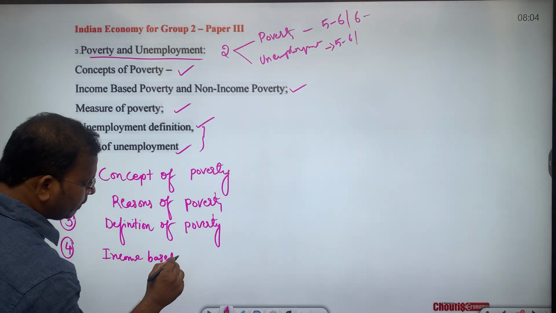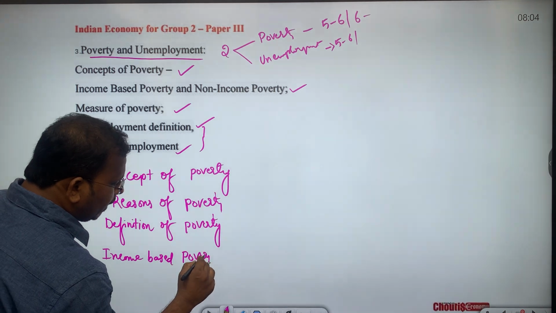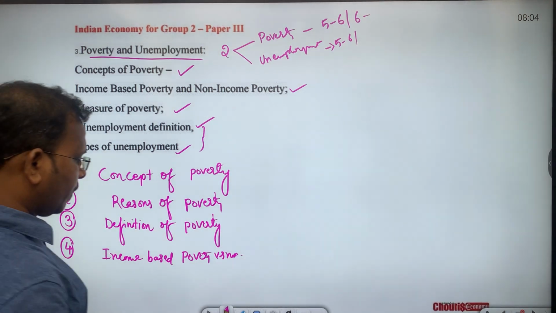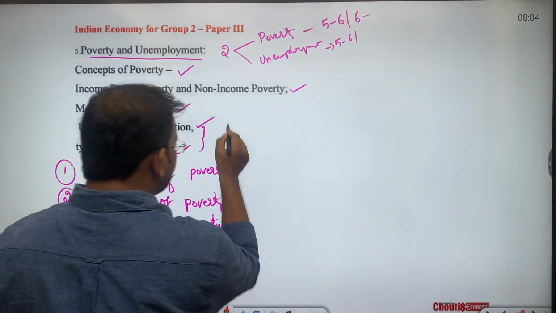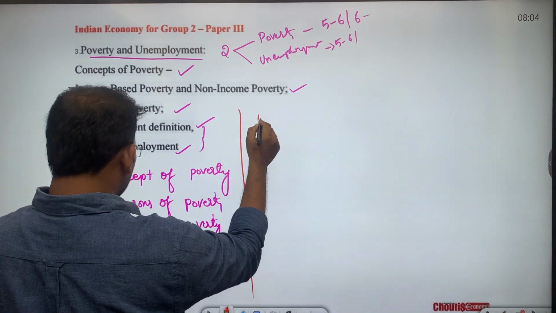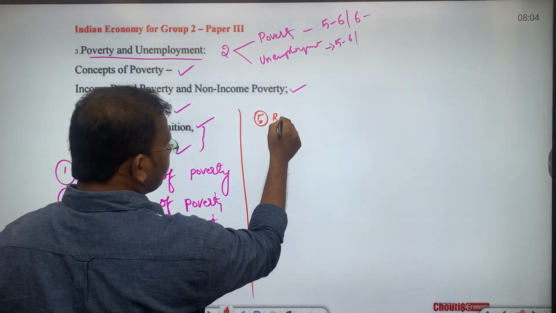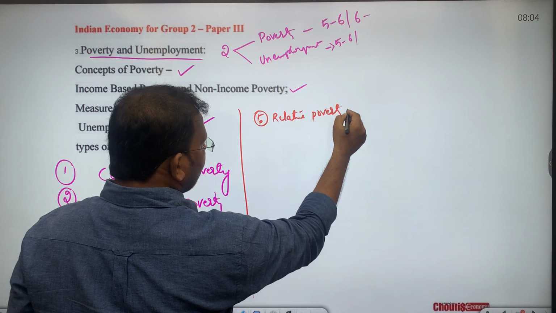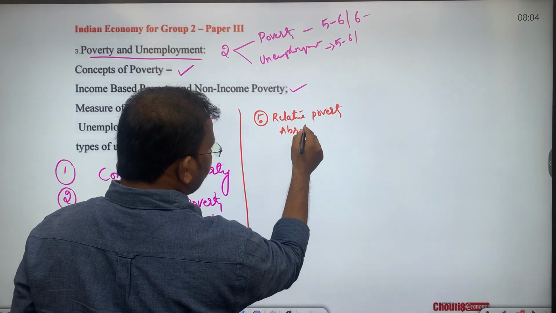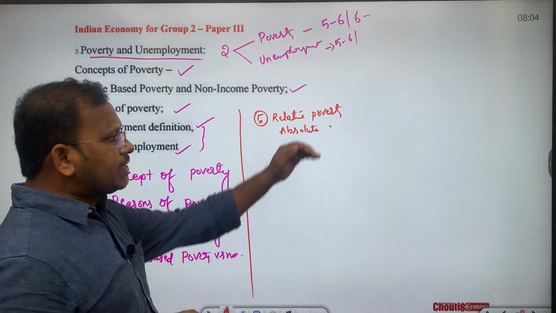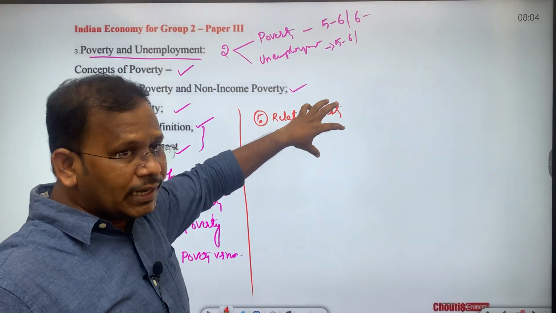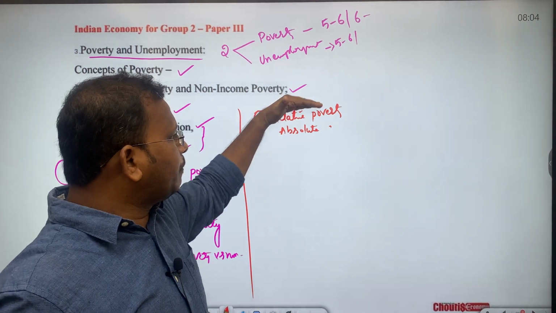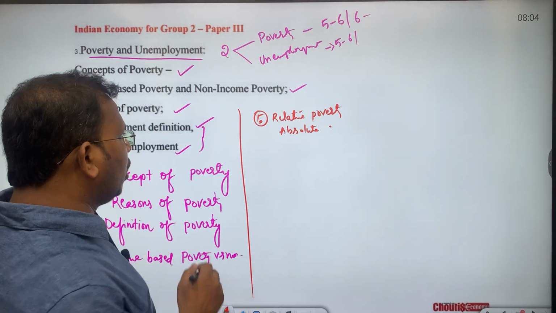Income based poverty versus non-income based poverty, which is our fourth subtopic. Then as part of the fifth subtopic, we will go through relative poverty, then absolute poverty, which is another most important subtopic as part of poverty. We will also differentiate how relative poverty is different from absolute poverty.